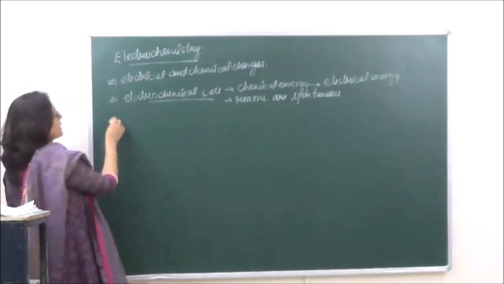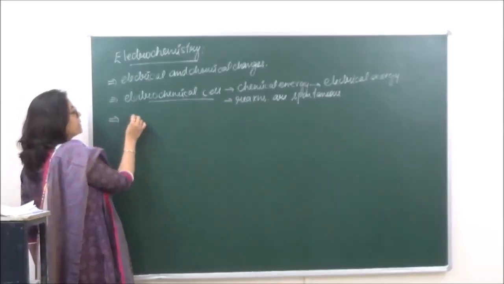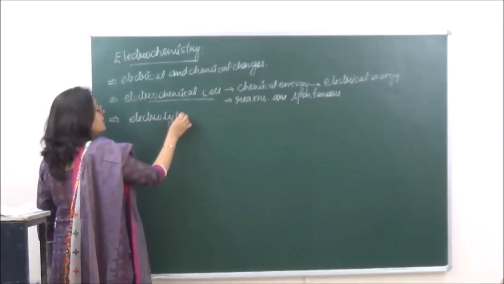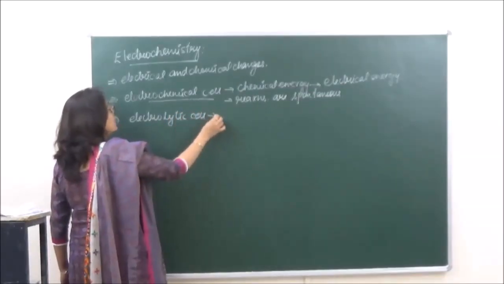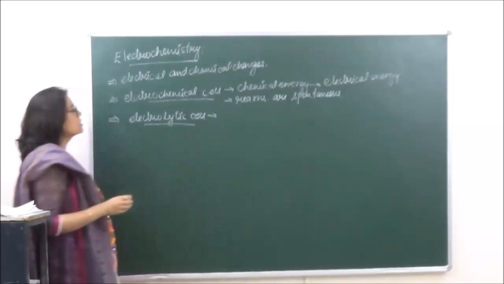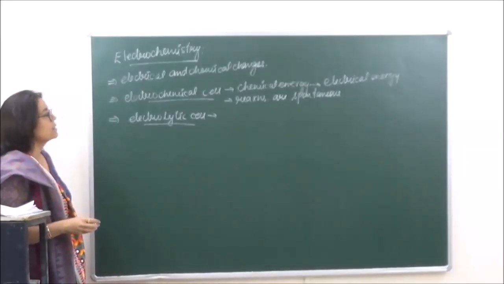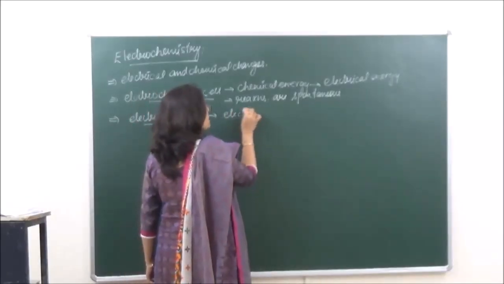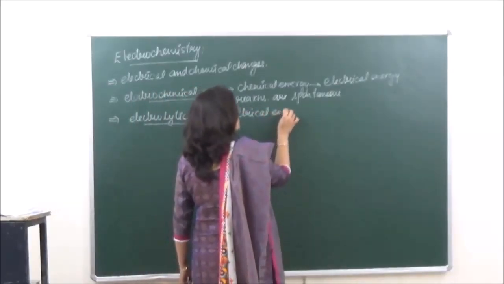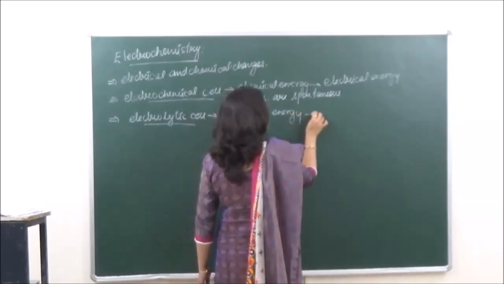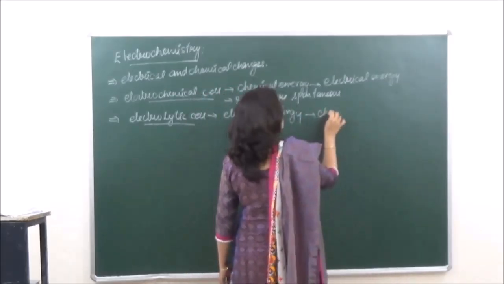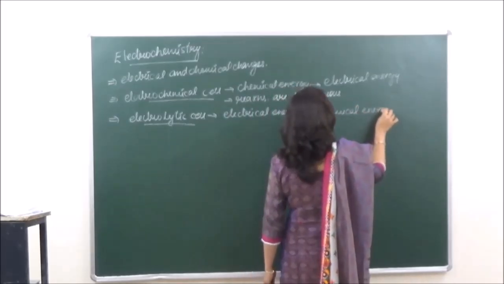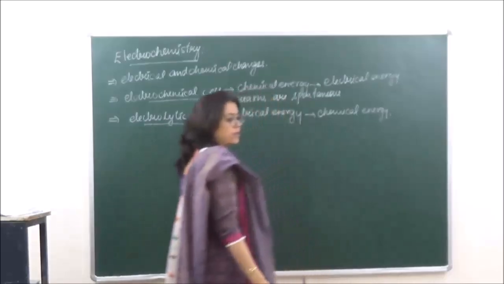The second type of cell which we are going to discuss in this chapter is the electrolytic cell. In an electrolytic cell, an opposite process takes place than in the electrochemical cell. That is, over here, electrical energy is converted to chemical energy, right?